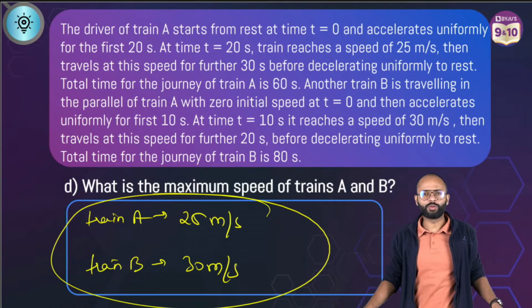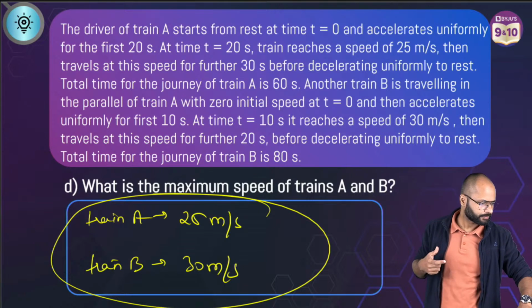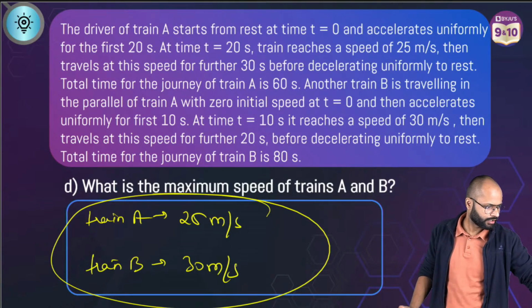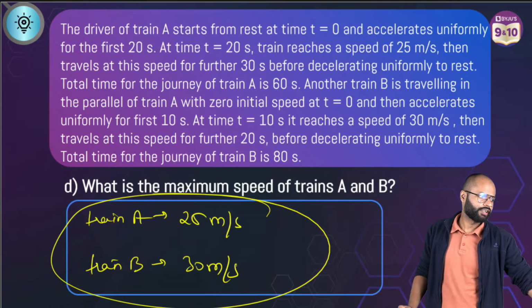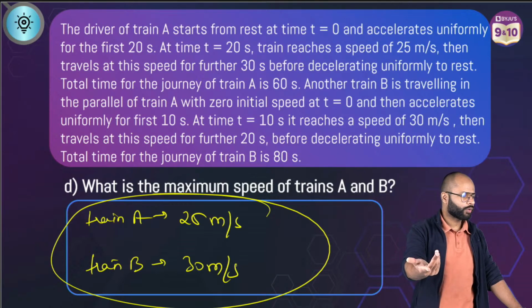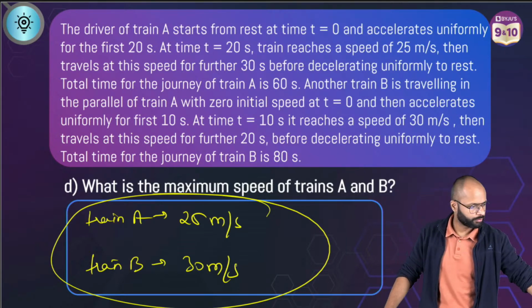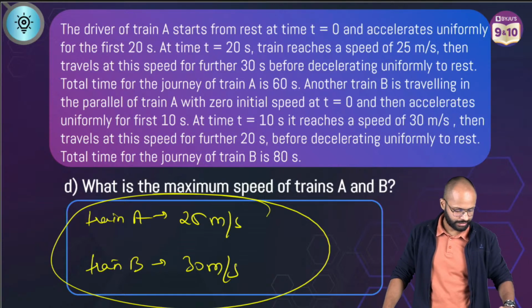Finally, what do you think? Was it tough? No, right? This was not tough. There was nothing in this. If you are able to draw the graph, after that the question is very, very easy. Not at all. Very good. Let's move ahead.